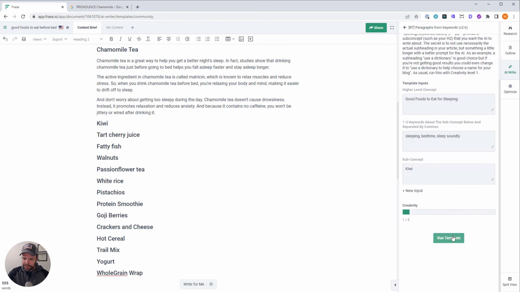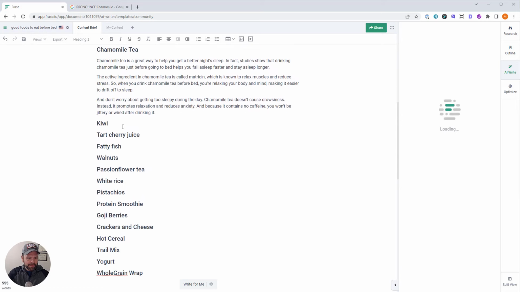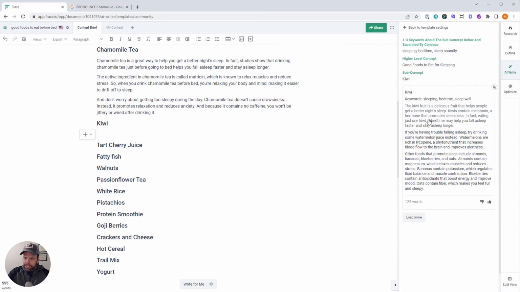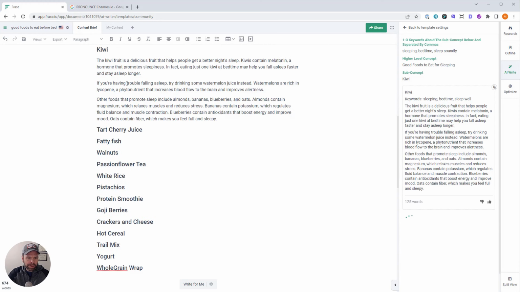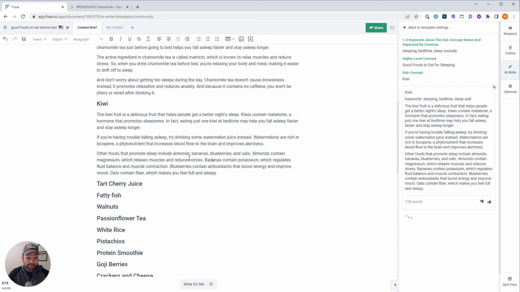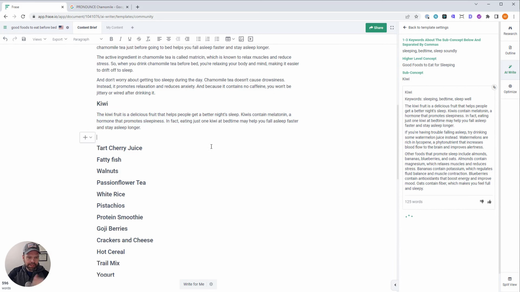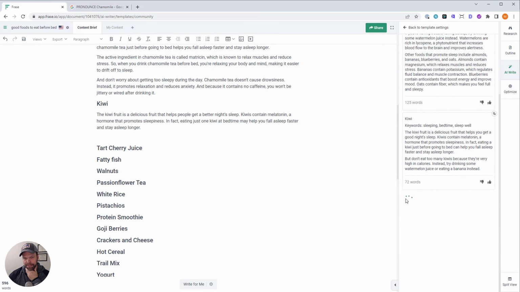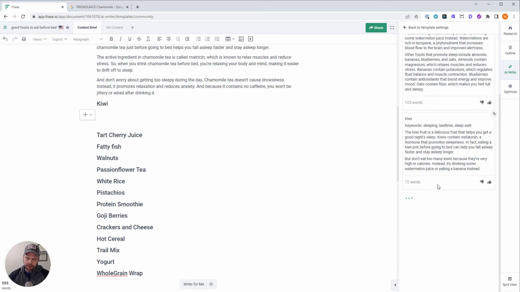All right, now we're going to do kiwi. While that's generating, I'll let you read this. All right, kiwis. So this was nice, but it started talking about other things to feel sleepy, like blueberries and almonds and stuff. So let's delete those and see what we get. So doing it this way, as opposed to some of the other templates, is a little bit slower, but hey, it beats doing it by hand. 8 hours. This is good. Sometimes the AI takes a little bit longer on things that it doesn't know as much about.